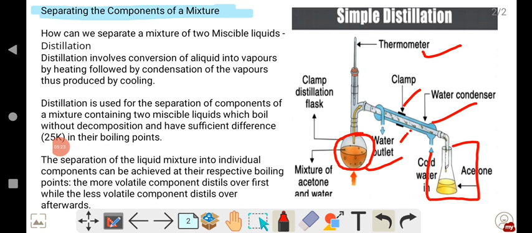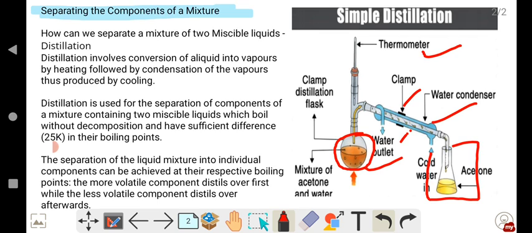Here two liquids, water and acetone, are mixed up, and we need to separate acetone. Acetone is nothing but the nail polish remover which you use to remove the nail polish from your nails. Have you seen that? Yes, many of you might have seen. It looks like water only.